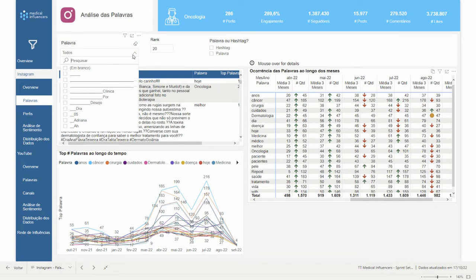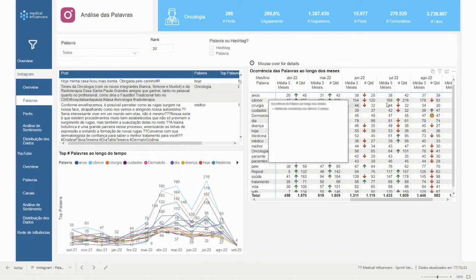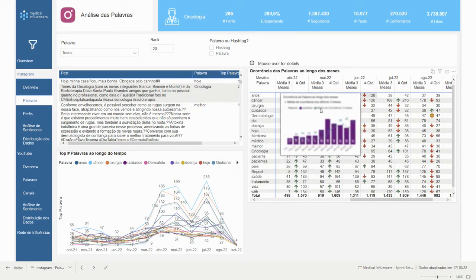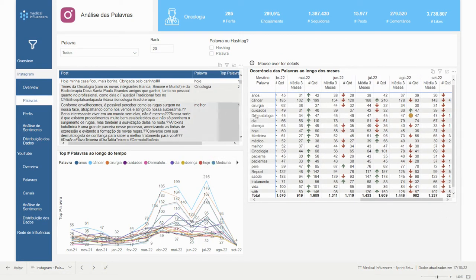So let's say breast cancer in Portuguese or mama, right? So you can see this type of words and you can filter the words that you want, and you just see the words that you want in this table here. So you can select 5, 10, 20, 100, 1,000 different words that you want, and you can monitor here these words over time to see their behavior over time.